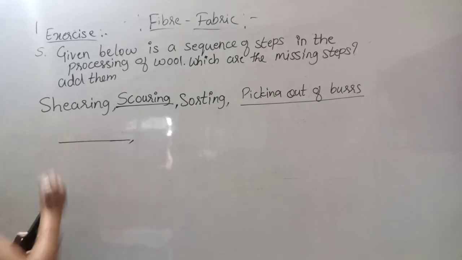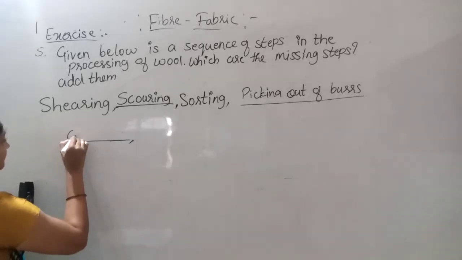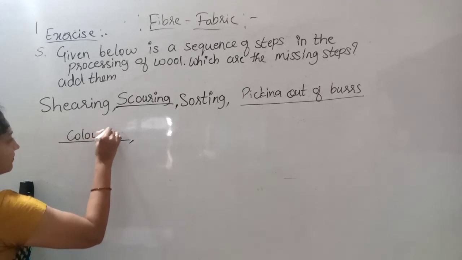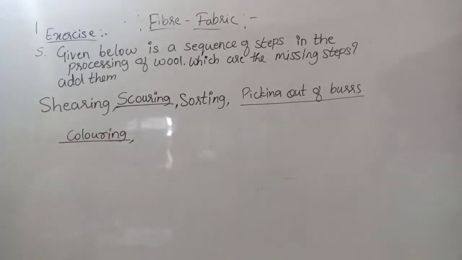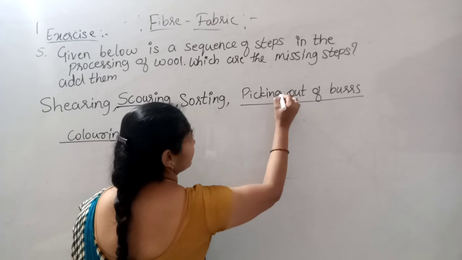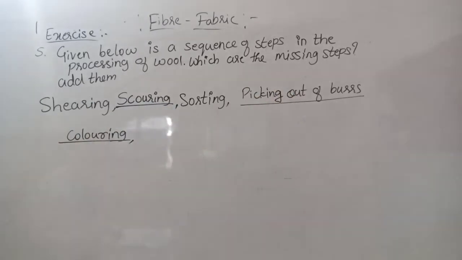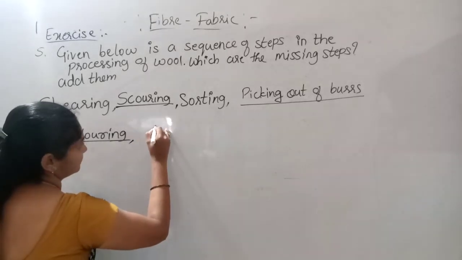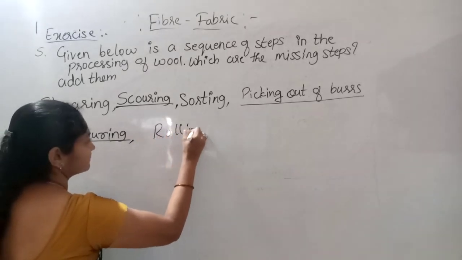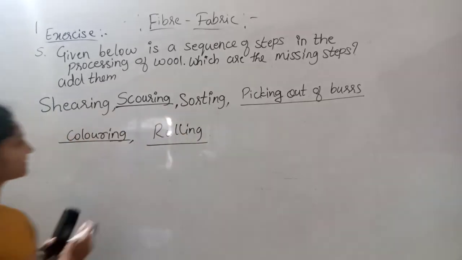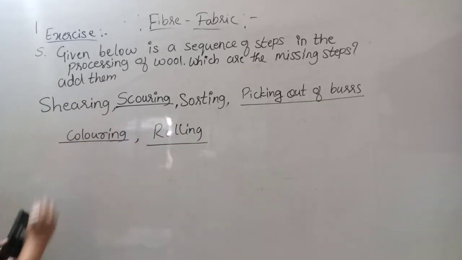Okay. Then after that, again what is the next step? They are going to dye. That is coloring. After picking out of burrs, it is going to be colored. And the last step is what? Rolling.